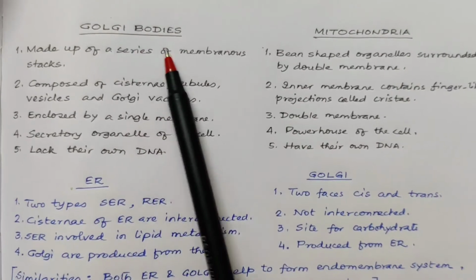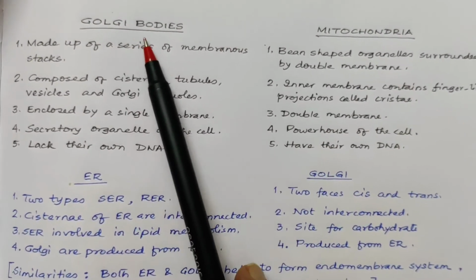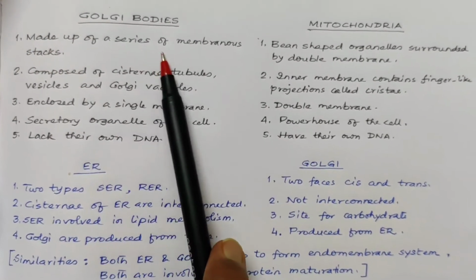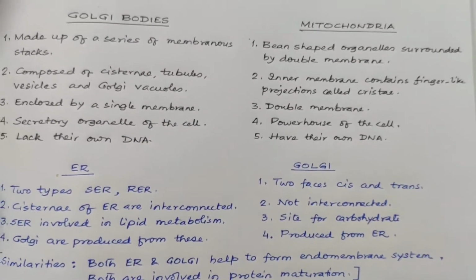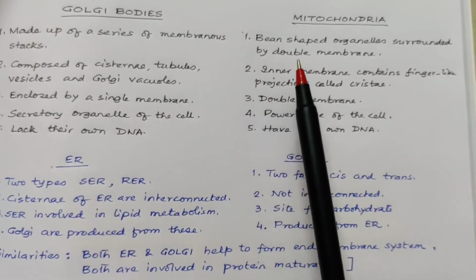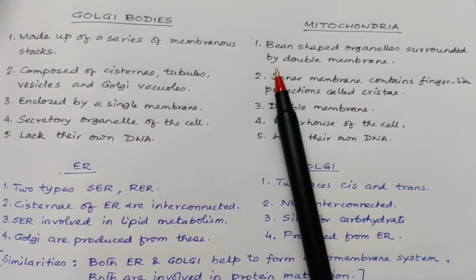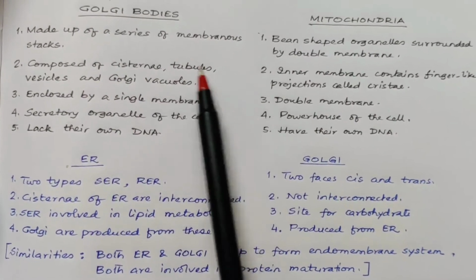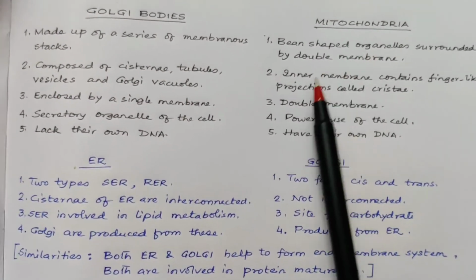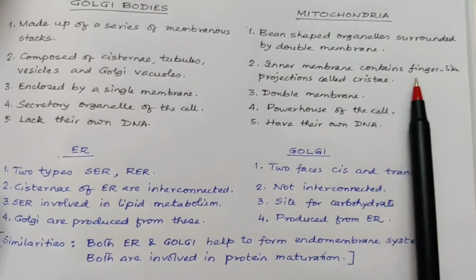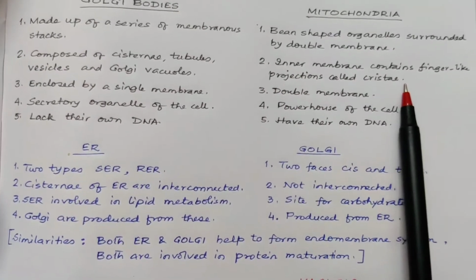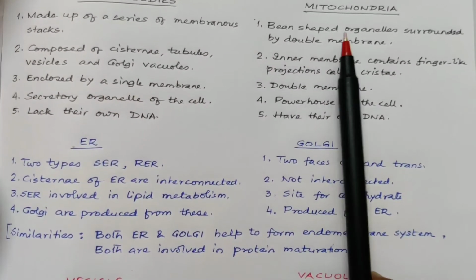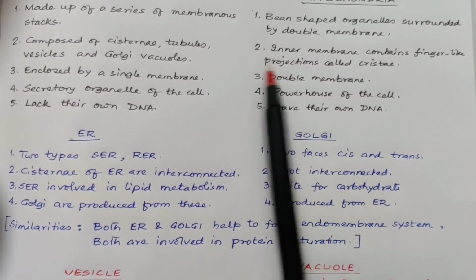Now, the difference between Golgi body and mitochondria. This is for class 9 as well as class 11. Golgi bodies are made up of a series of membranous stacks, whereas mitochondria are bean-shaped organelles surrounded by a double membrane. Golgi bodies are composed of cisternae, tubules, vesicles and Golgi vacuoles. Mitochondria have an inner membrane that contains finger-like projections called cristae. Golgi bodies are enclosed by a single membrane, whereas mitochondria are enclosed by a double membrane.